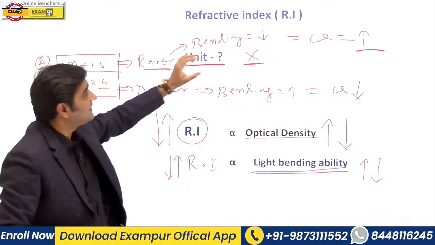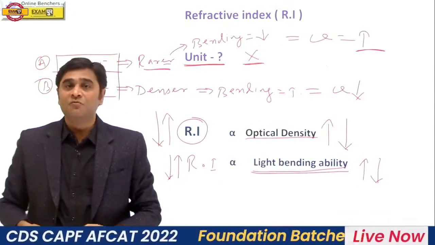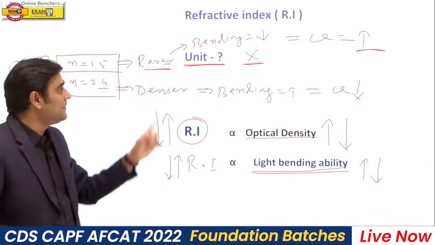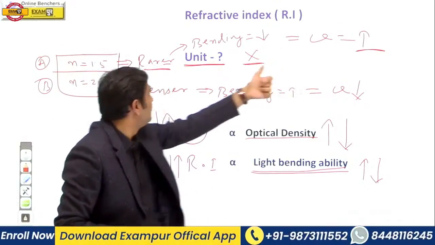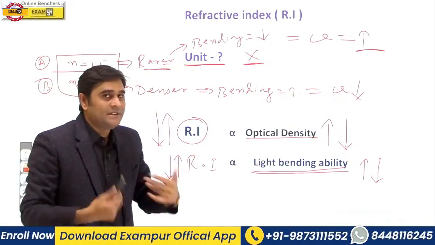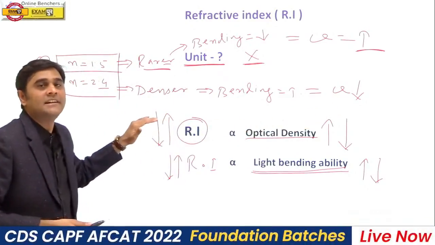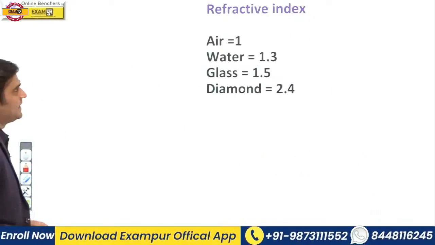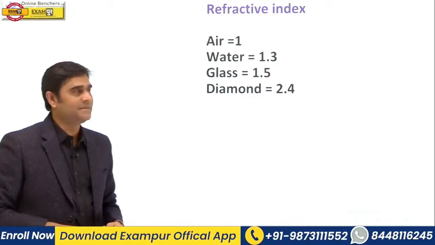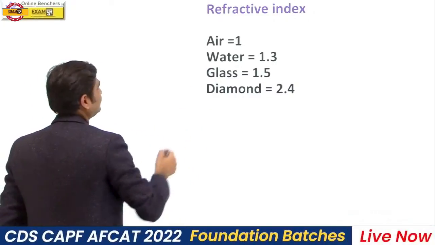If medium is rarer, speed of light will be more. So what is rarer medium? The medium in which speed of light is more is known as rarer medium, and the medium in which speed of light is less is known as denser medium. Okay. Here we have the refractive index of some medium, that is for air refractive index is 1.